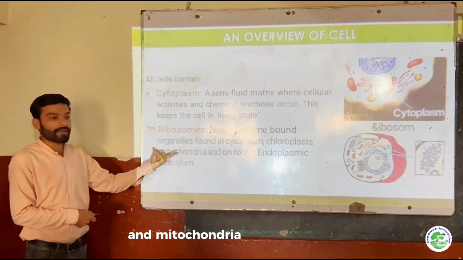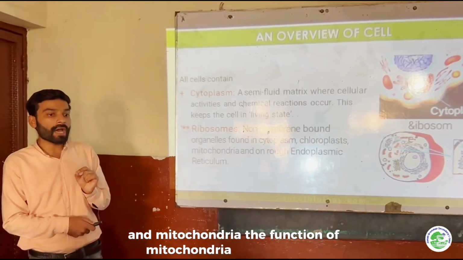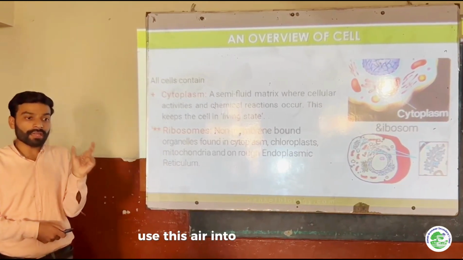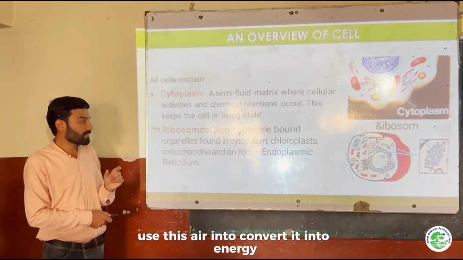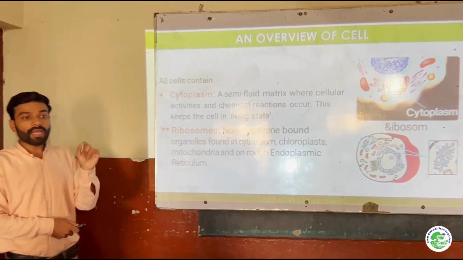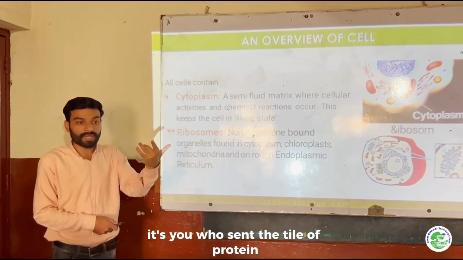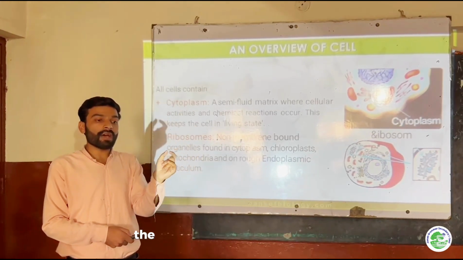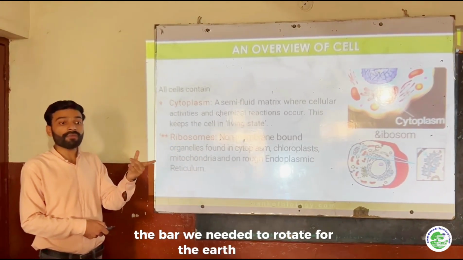And the function of mitochondria is to take in air and use it to convert it into energy. And the endoplasmic reticulum is used to synthesize protein and transport it to the different parts where the protein is needed for their functioning.